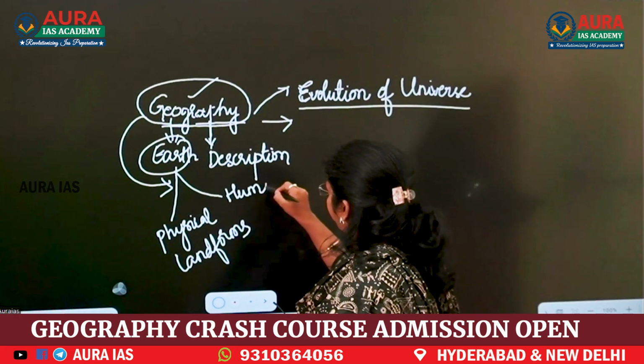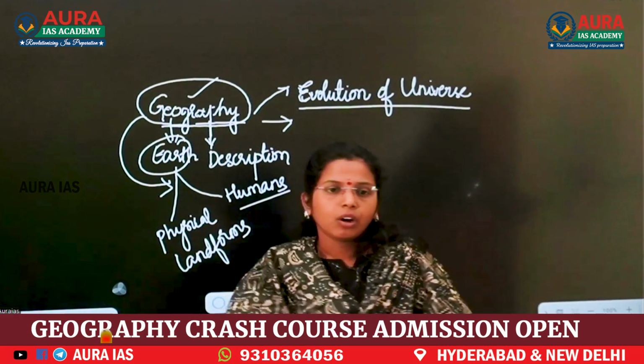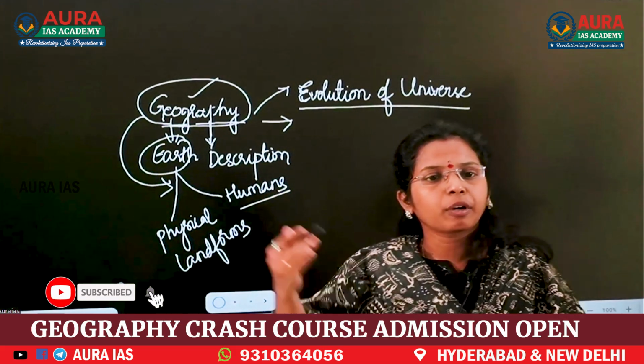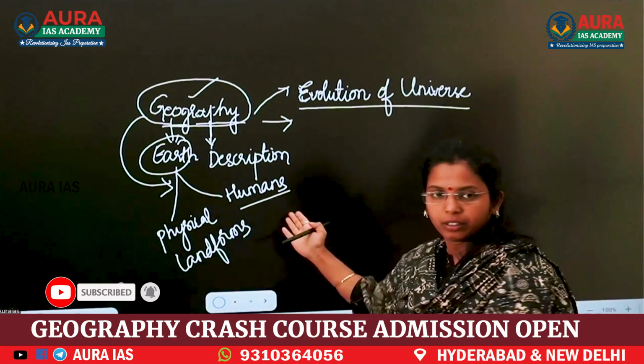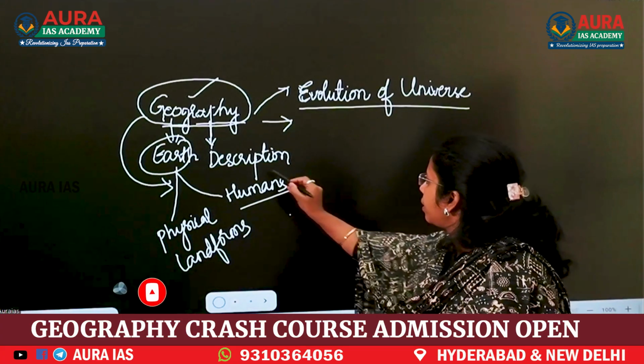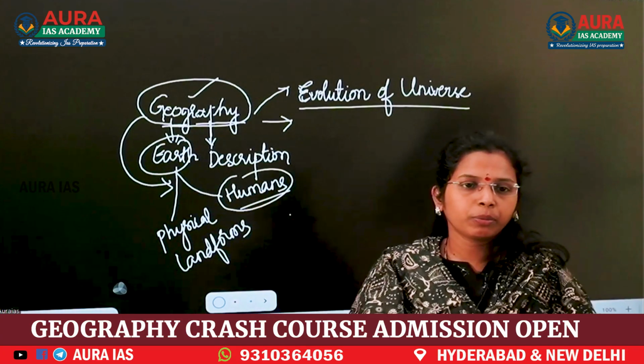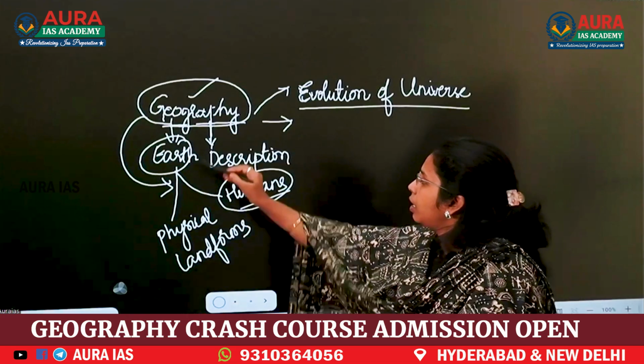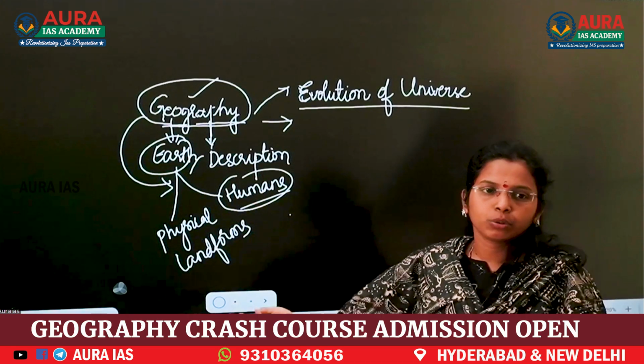And humans. What makes Earth unique from other planets? Humans. Without humans, Earth is like all the other planets, without water and humans.